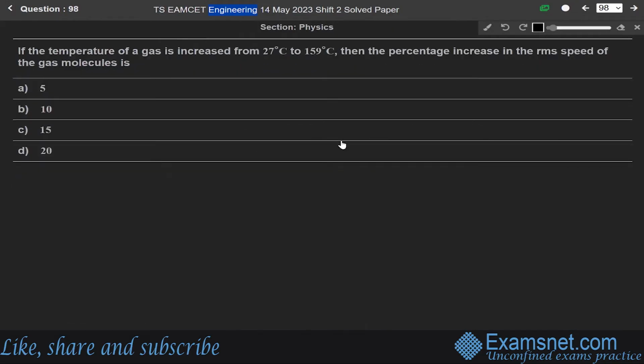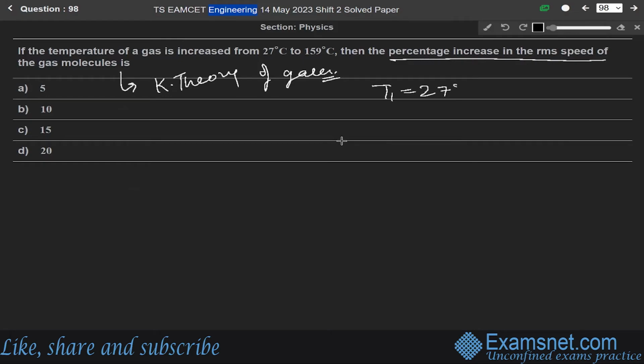Now next question 98. If the temperature of a gas is increased from 27 to 159 degrees Celsius, then find the percentage increase in the RMS speed of the gas molecule. So this question is again from the kinetic theory of gases. We have to find the RMS speed. Initial temperature T1 is given as 27 degrees Celsius. Final temperature T2 is given as 159 degrees Celsius.